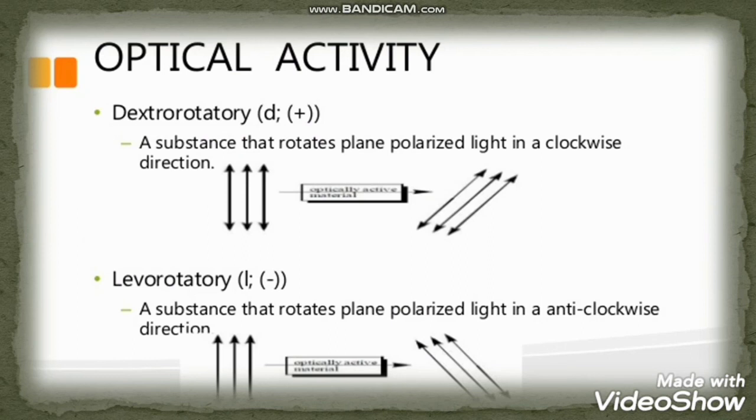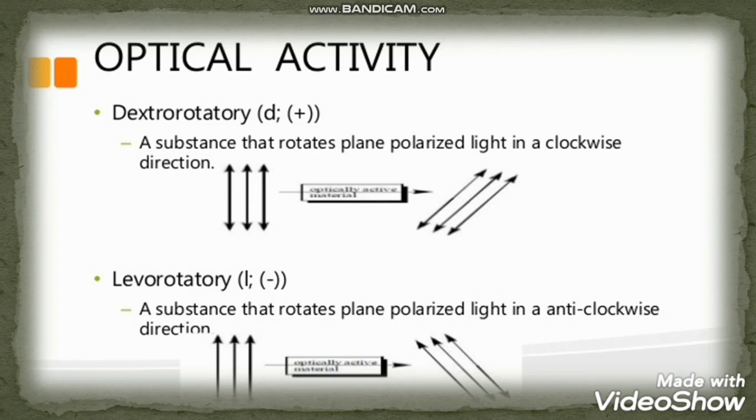Now coming to the next, the optical activity, right? Optical activity में क्या है कि generally optical activity is related to the asymmetric carbon atom. Now the question arises, what is asymmetric carbon? See, a carbon is said to be asymmetric when it is attached to 4 different groups or atoms, मतलब कि अगर एक कार्बन कोई 4 एटम या ग्रुप के साथ यूनाइट हुआ है तो उसको एसिमेट्रिक बोलते हैं, और जो कार्बन एसिमेट्रिक होता है उसमें ये ऑप्टिकल एक्टिविटी आती है.